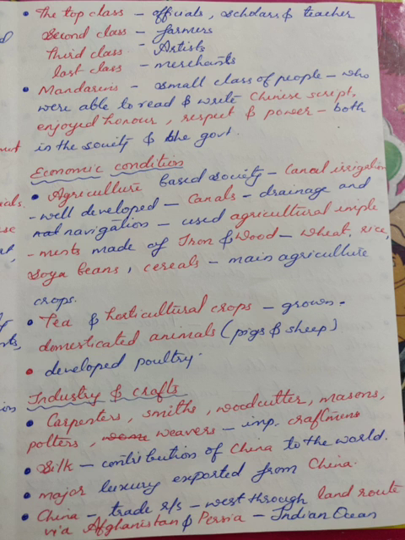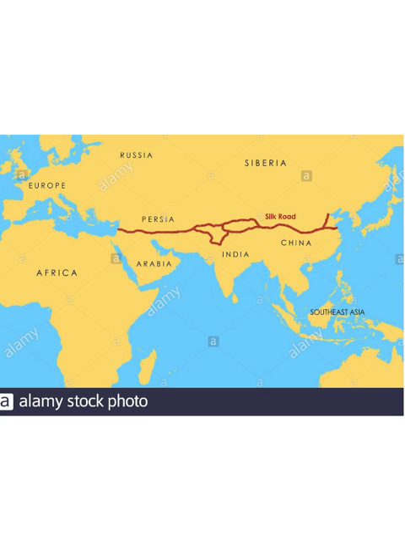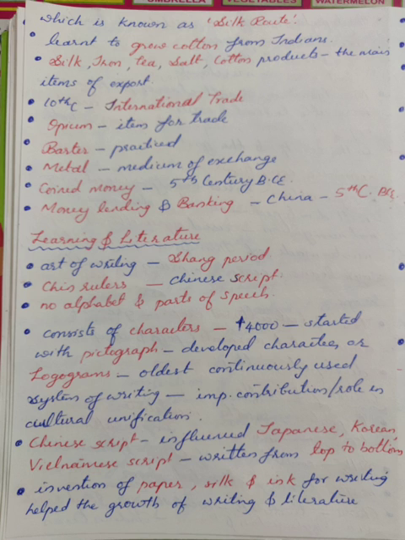China had trade relations with the West through a land route via Afghanistan and Persia, and also through the Indian Ocean, which is known as the Silk Route. Chinese learned to grow cotton from Indians. Silk, iron, tea, salt and cotton products were the main items of export. After the 10th century, Chinese goods dominated international trade.